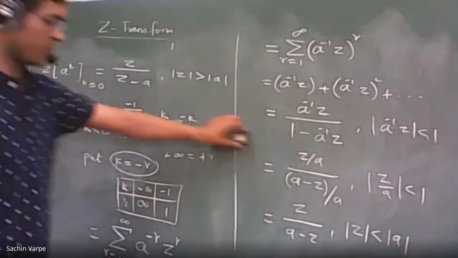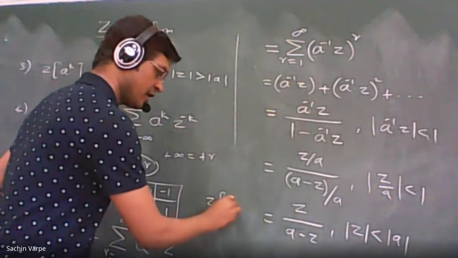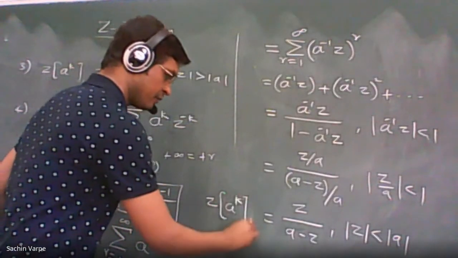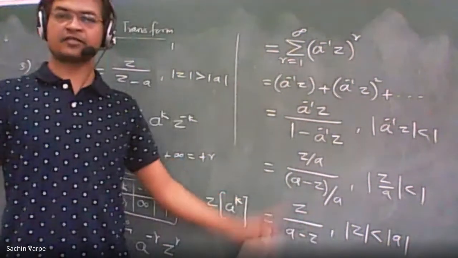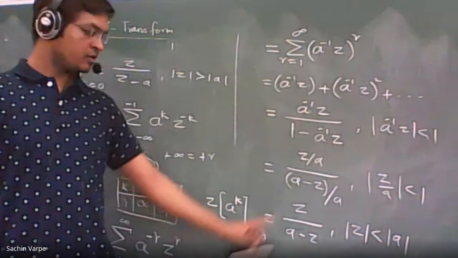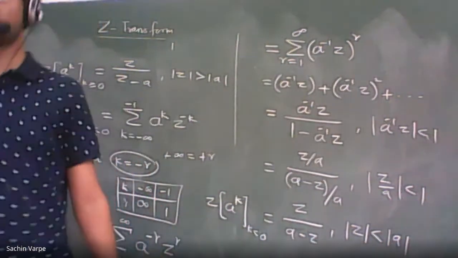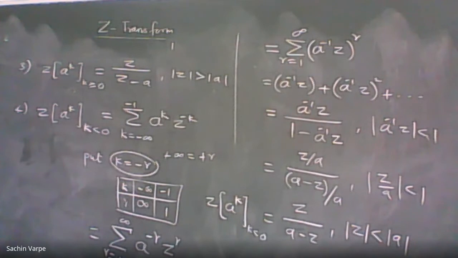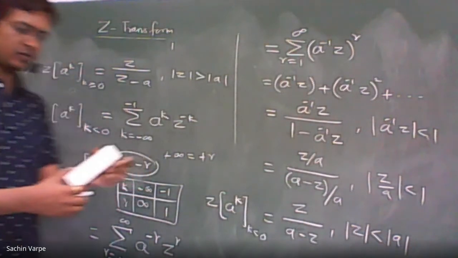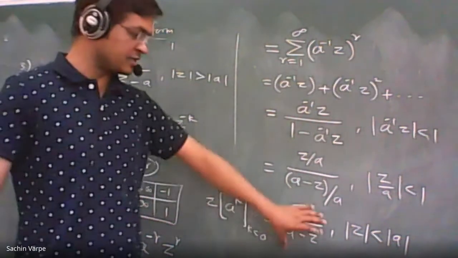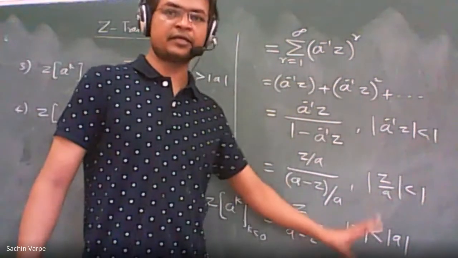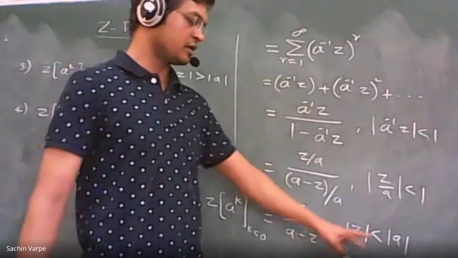So remember, the z transform of a raised to k, for k negative, will always be this z upon a minus z as a formula. You should be able to recall this formula in an online examination for GATE or your company examination, like the IES exam. In the IES exam also, questions get asked from this. And this Z transform will exist only in the interior of the circle with radius mod a.